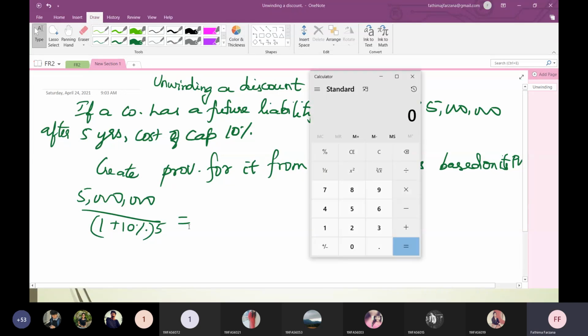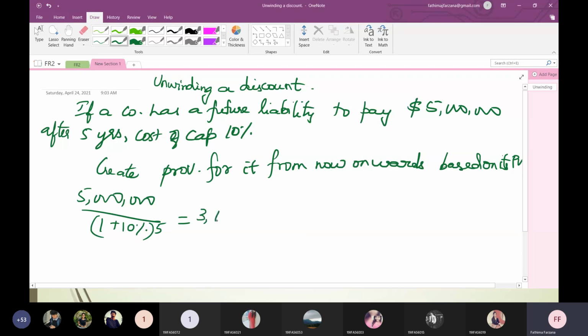Today, if I'm creating it, that is 1 by 1.1 to the power 5 into 5 million. So this is 3,104,607. Okay, this is the present value of that.